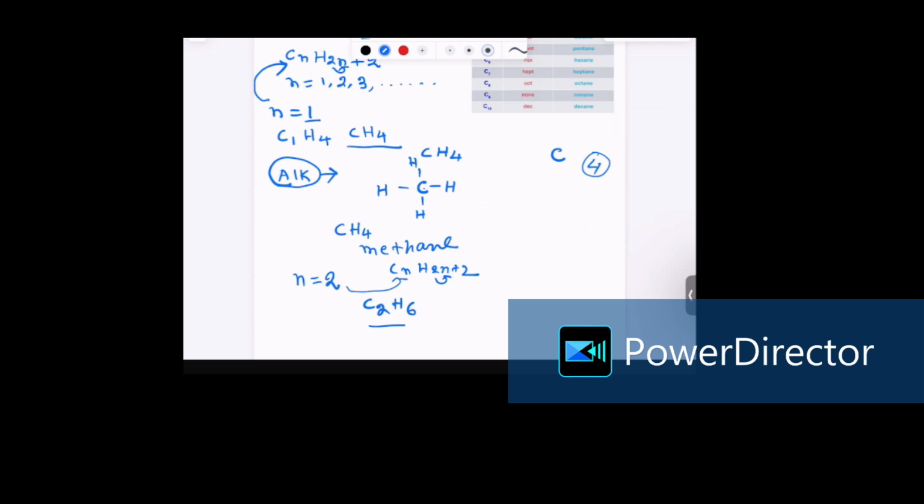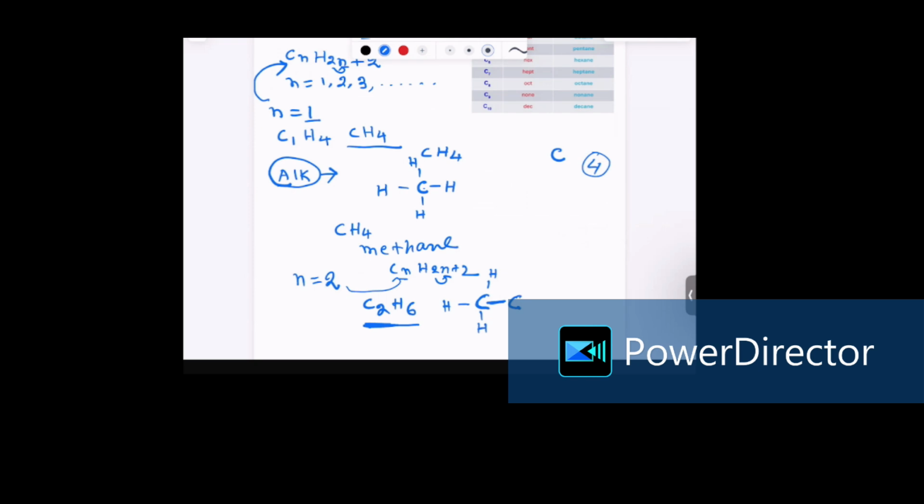Now how am I going to draw the structure? To draw the structure of any organic compound, we need to first connect one carbon to the next carbon. That means I will see how many carbons I have. I have 2 carbon, so connect these 2 carbon atoms. Then remember, carbon is supposed to have 4 valency. Now this carbon already has 1 bond, so it needs 3 more bonds. Those bonds will be fulfilled by the hydrogen. So 1 hydrogen here, 2 bond for this carbon, this is 3 bond, this is the 4 bond.